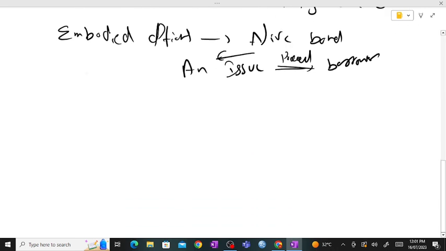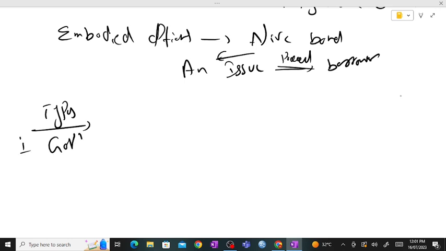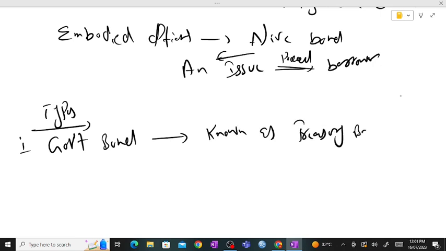If we talk about some of the types of bonds, number one is the government bond, known as the treasury bond. These are bonds issued by the national government, and you receive periodic interest and repayment of the face value.